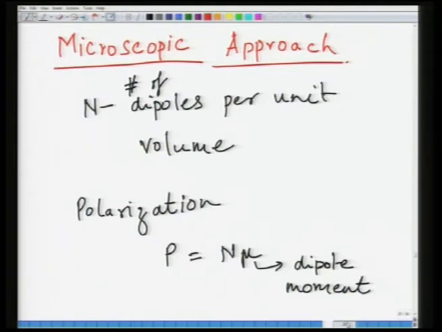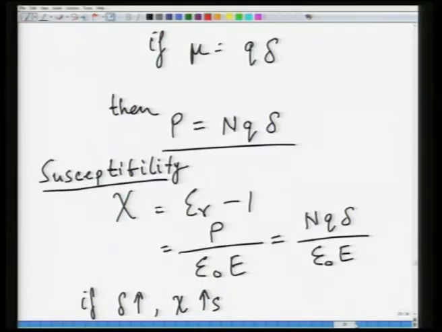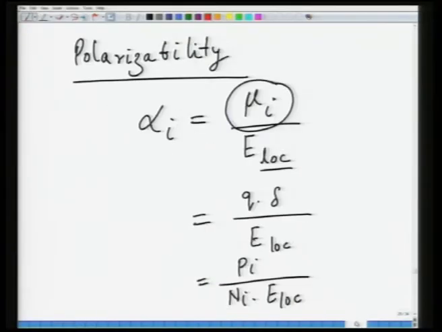Finally, we took a microscopic approach, and we worked with a system having n dipole moments per unit volume, and from that we determined a quantity called polarizability. This polarizability is a microscopic quantity, an atomic property or rather a local property, given as alpha, and it is equal to your dipole moment divided by the local field. So, mu is equal to alpha E.